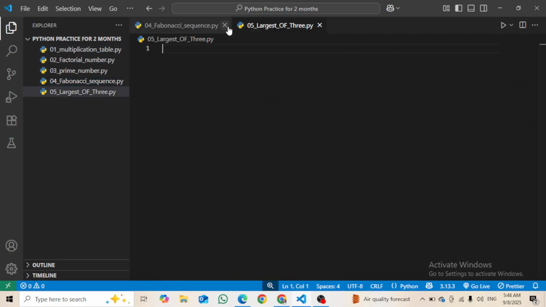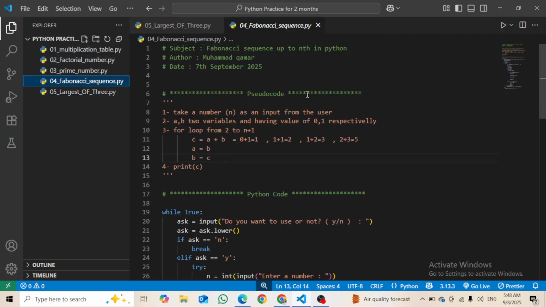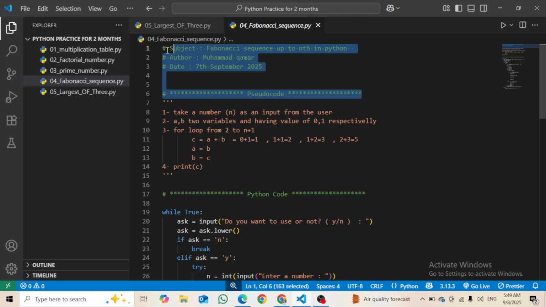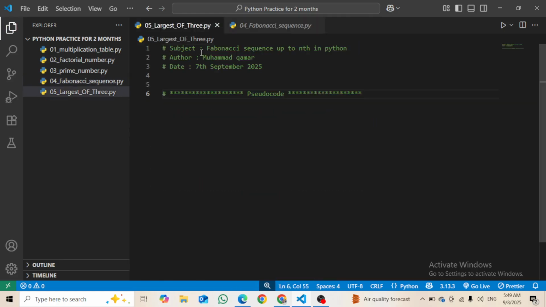Then I will just copy these lines, come here, paste them here, and change this to largest of 3 numbers in Python. And today's date is 8 September 2025.